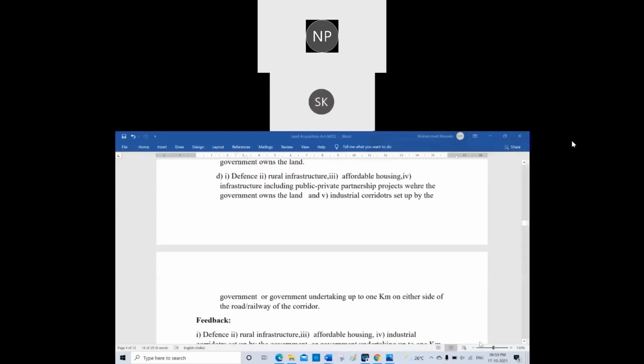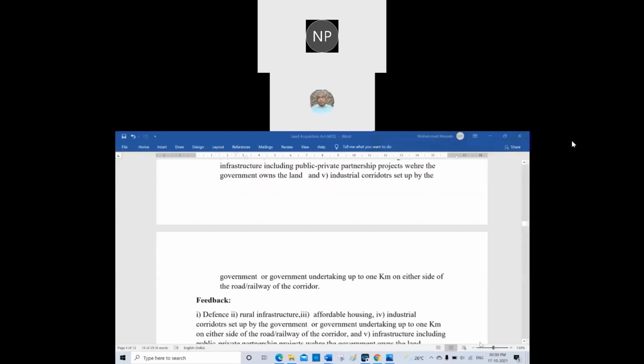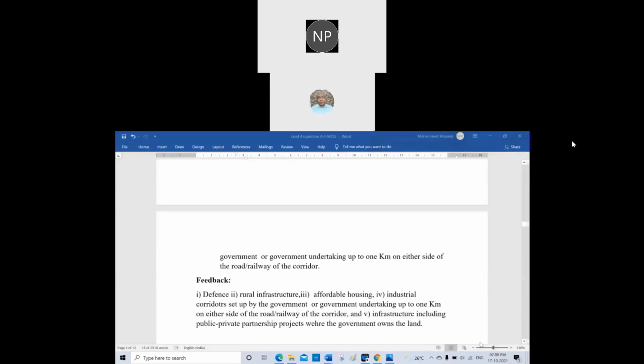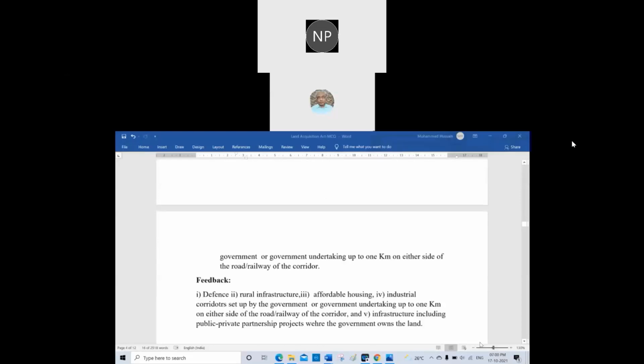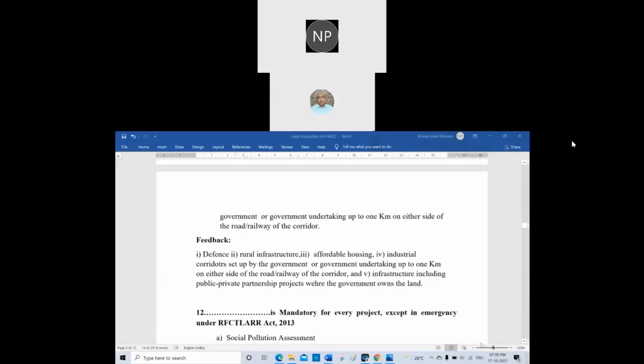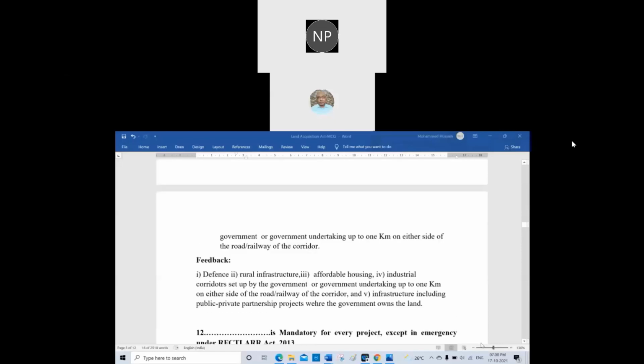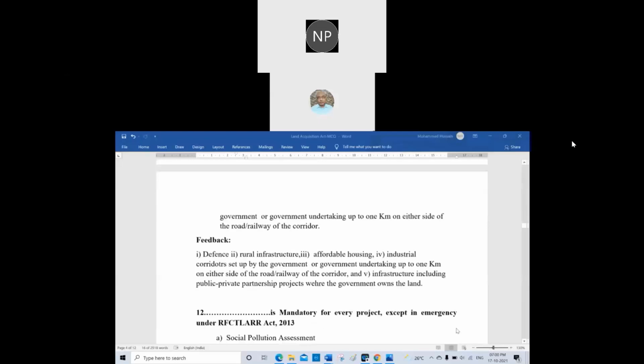The sequence is C, as I have given here. First is defense. Second is rural infrastructure. Third is affordable housing. Fourth is industrial corridor set up by the government or government undertaking up to 1 kilometer either side of the road or railway in the corridors. And the fifth one is infrastructure, including the public-private partnership project where the government owns the land. These are the exemptions given through the ordinance in the land acquisition.